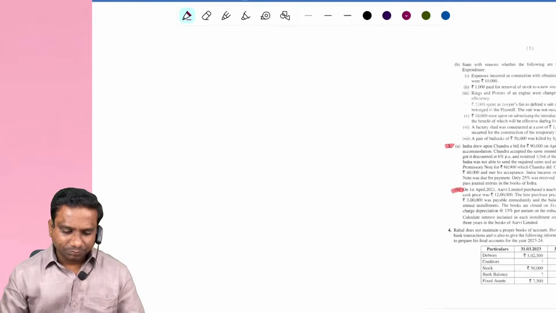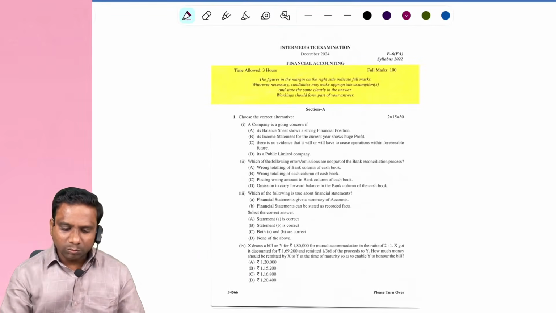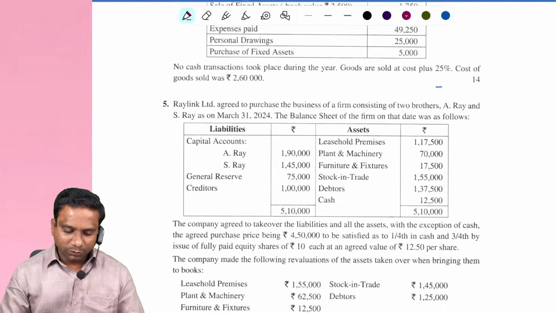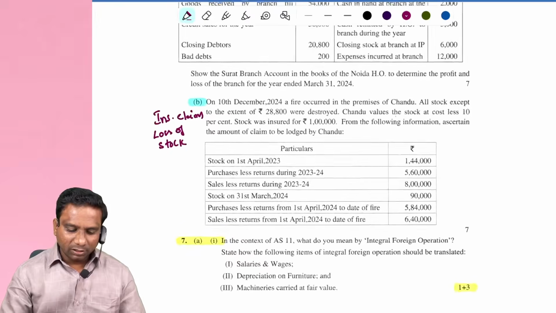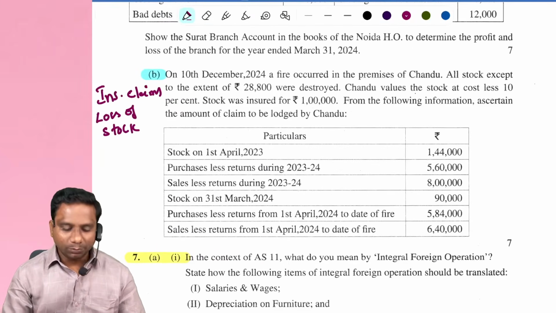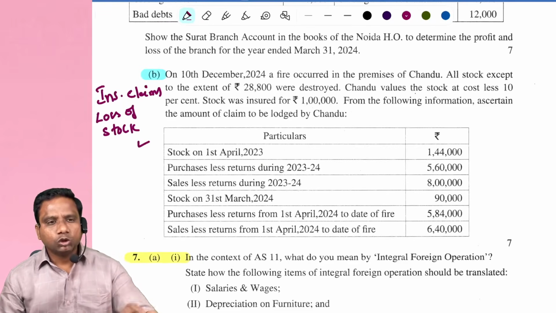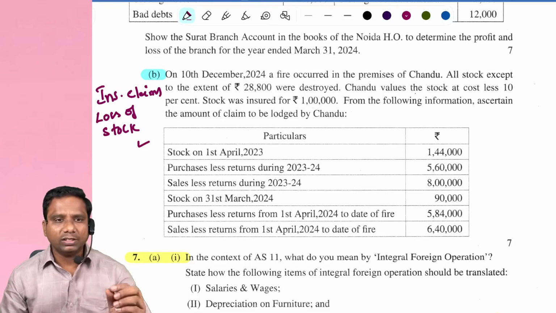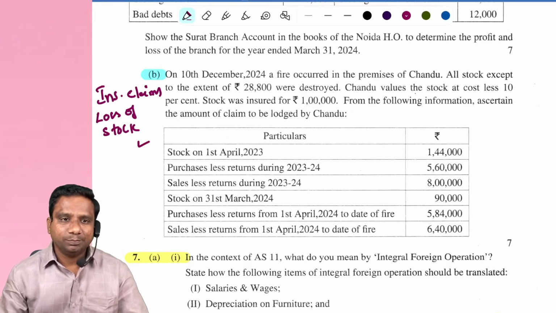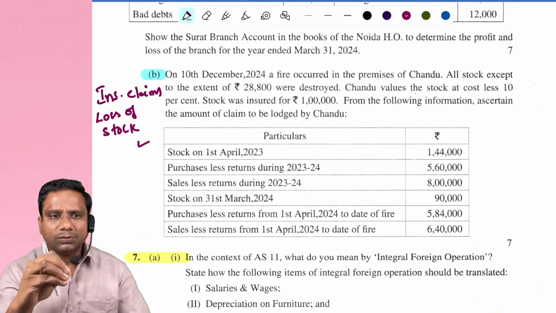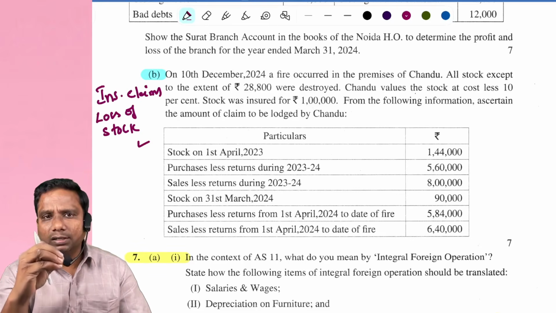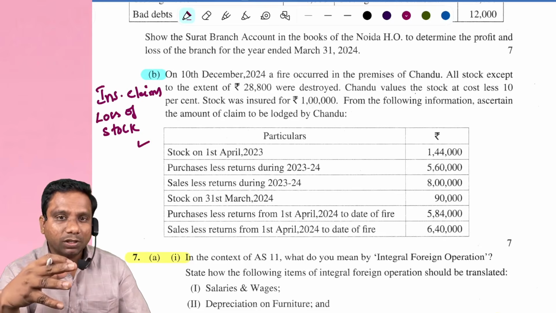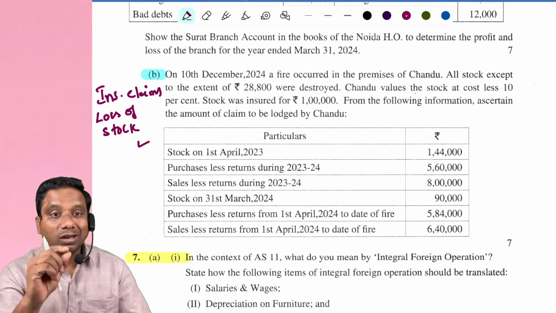Next, this is the December 2024 question paper. Look at, again, a question from insurance claim, that is loss of stock again. In June 2025, they have also asked a question on loss of stock. You can go and observe it. Question number 3A. Out of 4 attempts, in 3 attempts we have got a question from loss of stock. In one attempt, we have got a question from loss of profit.